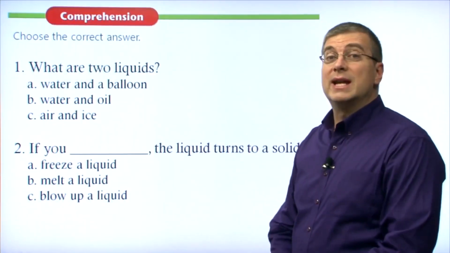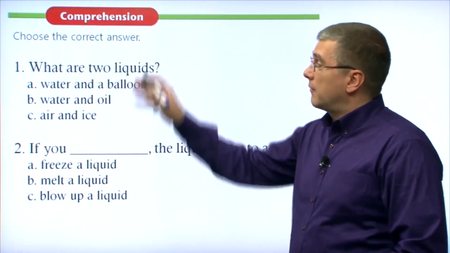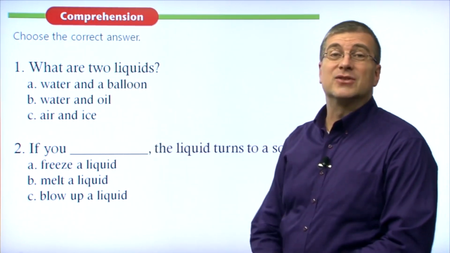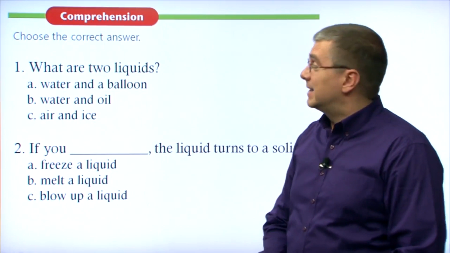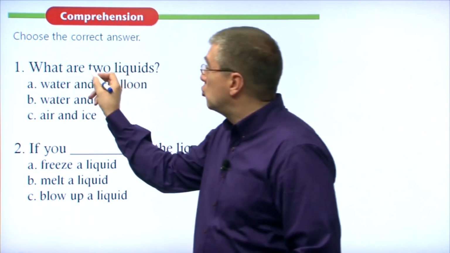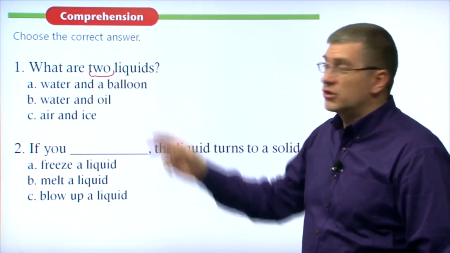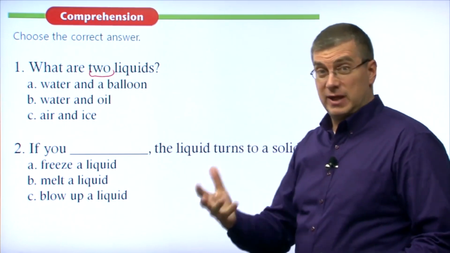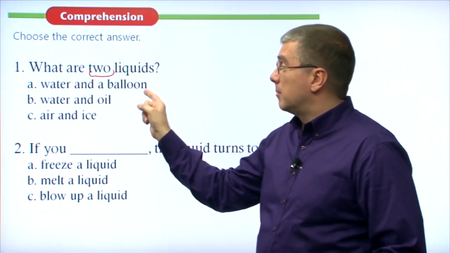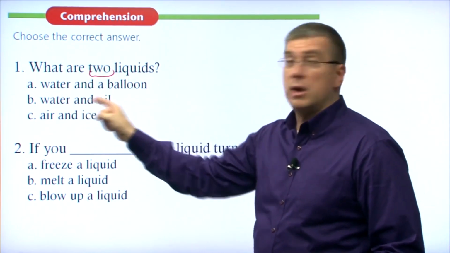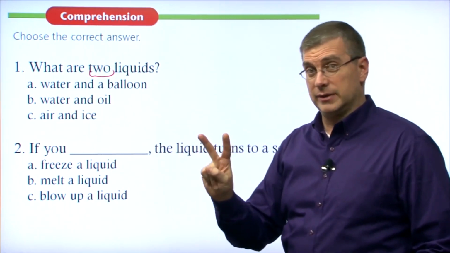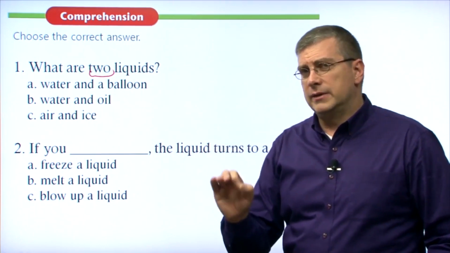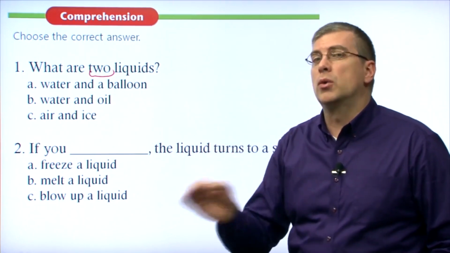Okay, let's go over some reading comprehension questions. We have our questions here, and we have three answer choices. The first one is, what are two liquids? So the answers should have two items each. A, water in a balloon, that's two things. B, water and oil, that's two things. C, air and ice, that's two things. But we're looking for two things that are both liquids.